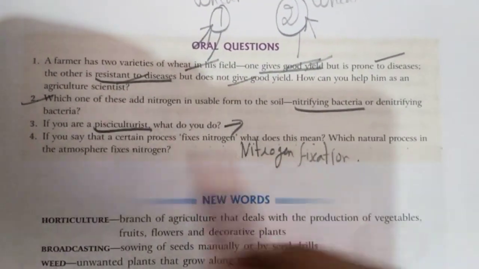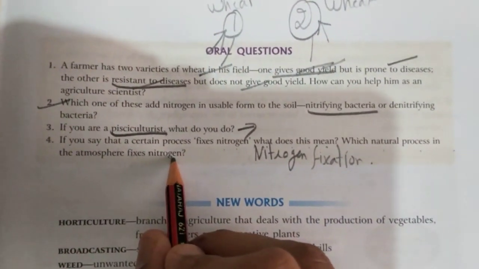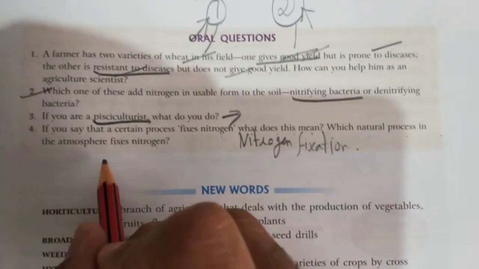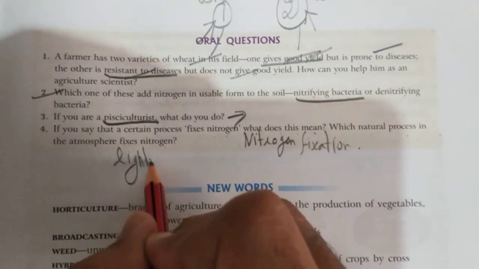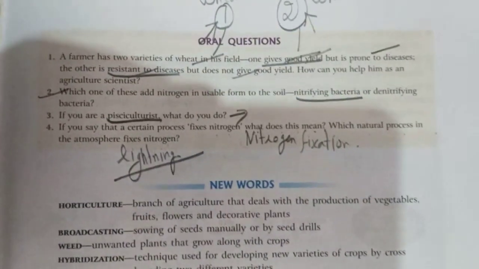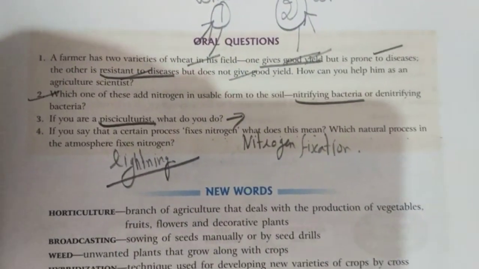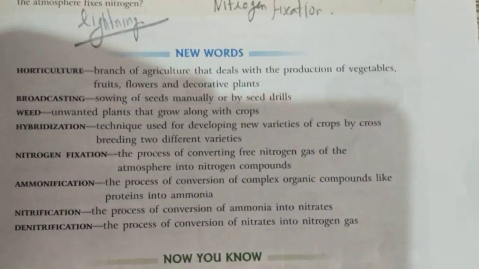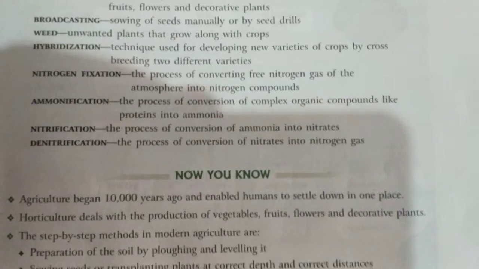Which natural process in the atmosphere fixes nitrogen? The natural process is lightning. It fixes nitrogen. So these are the words from horticulture: broadcasting, weed, hybridization, nitrogen fixation, ammonification, nitrification, denitrification. This you have to do.